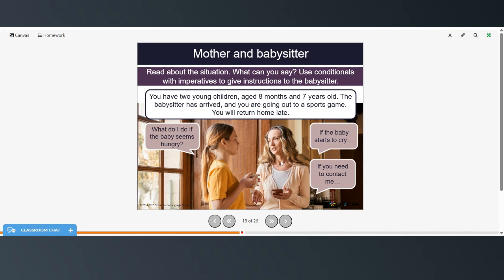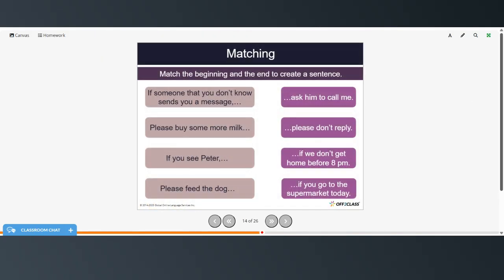So go ahead and write some of those sentences with the imperatives in the result clause. And you can post those in the comments. All right, now you're going to match the beginning and the end to create a sentence. Pause the video, try these on your own, and then restart when you're ready to check your answers.